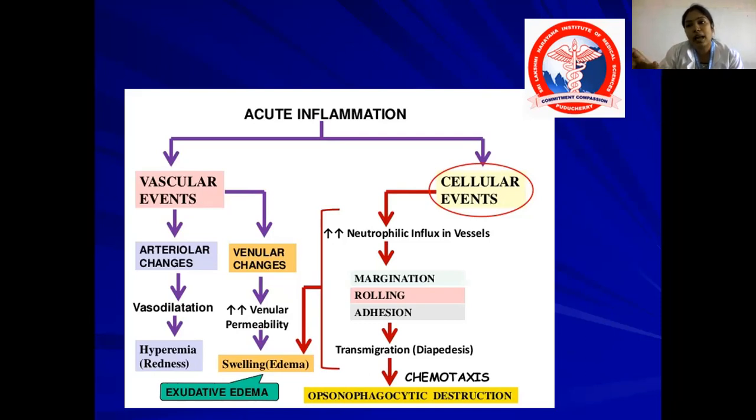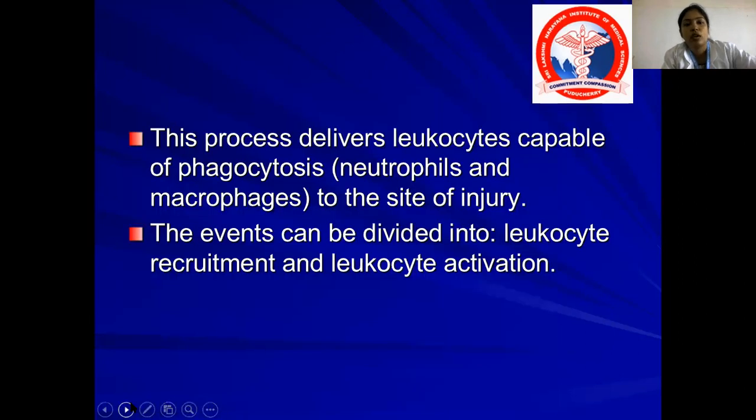This movement occurs with the help of chemotaxis. Chemotaxis is nothing but certain chemical mediators which are secreted and attract the WBCs to the site of injury. And finally, there is phagocytosis. Phagocytosis is nothing but the eating up of bacteria and microorganisms by the leukocytes. So this process delivers leukocytes capable of phagocytosis, that is neutrophils and macrophages, to the site of injury.